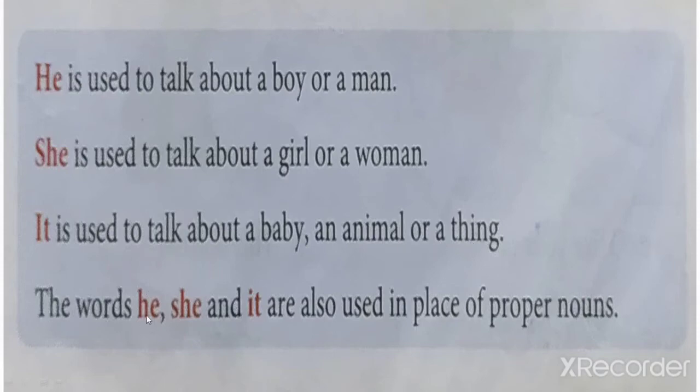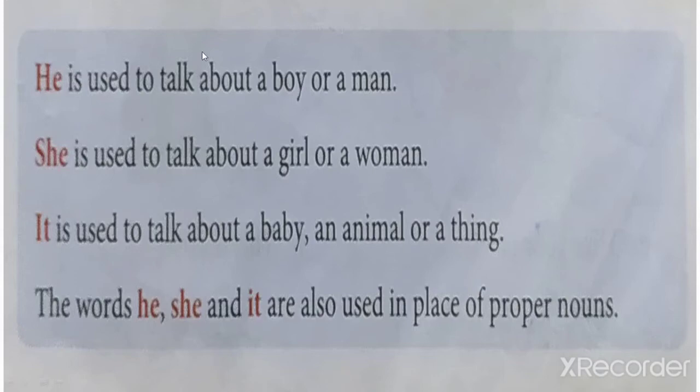The words he, she and it are also used in place of proper nouns. He is used to talk about a boy or a man. She is used to talk about a girl or a woman. It is used to talk about a baby, an animal or a thing. The words he, she and it are also used in place of proper nouns.